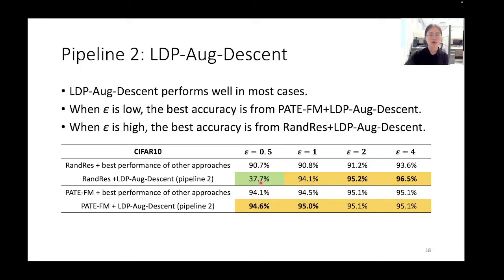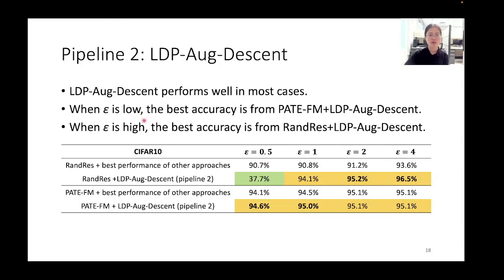We next evaluate the LDP-Aug-Descent in our pipeline 2, which is a learning with noisy label technique. So here we consider the randomized response or PATE-FM match combined with the best performance of other approaches or the LDP-Aug-Descent. We can see that LDP-Aug-Descent performs well in most cases except for epsilon equal to 0.5 by randomized response.